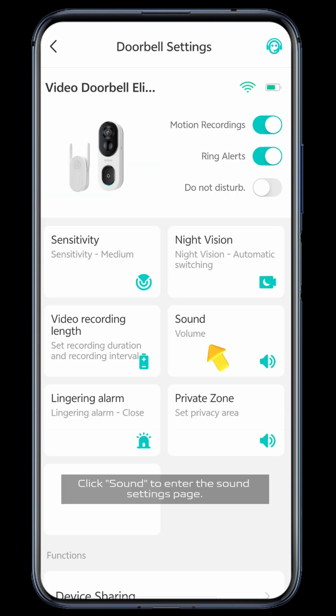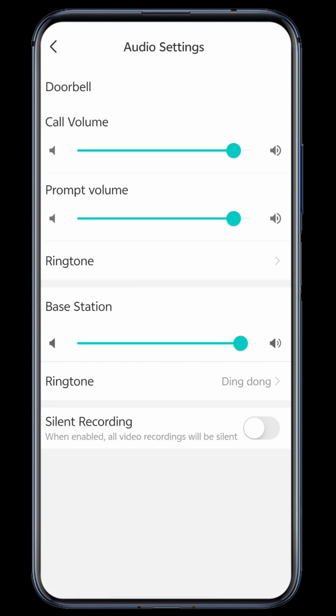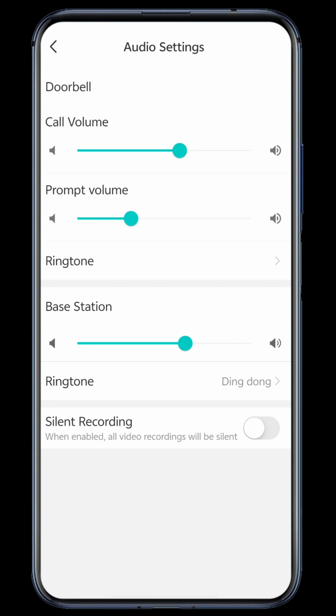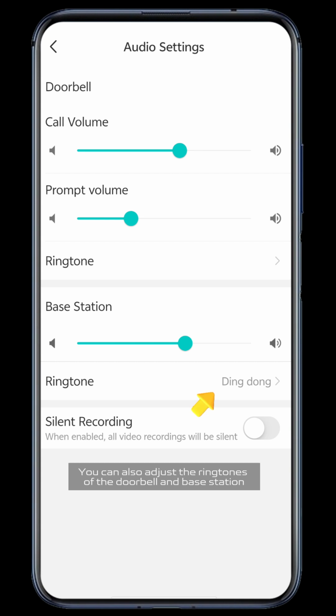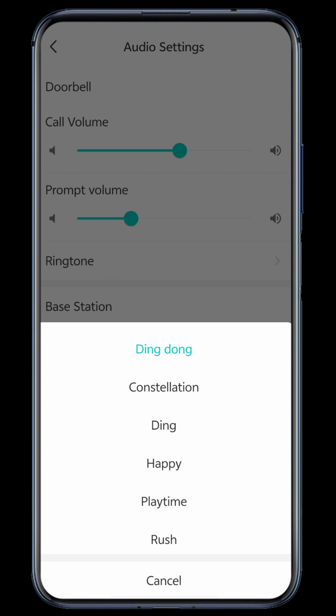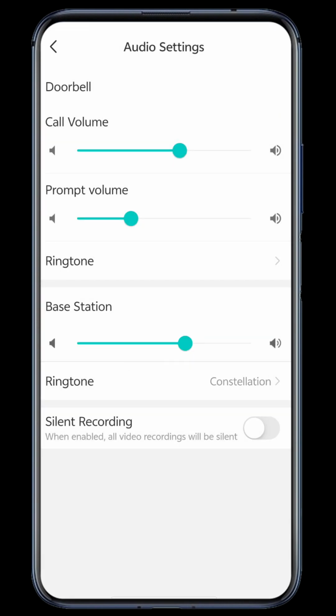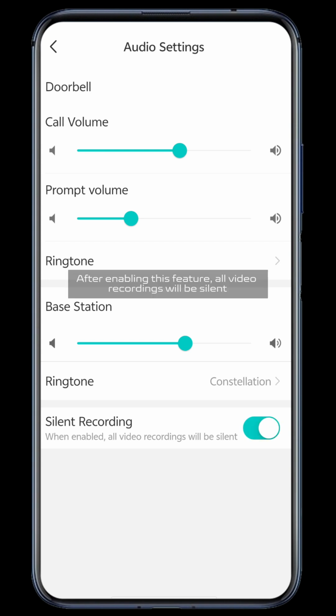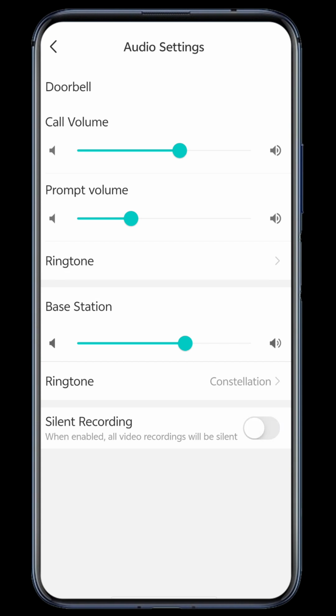Click Sound to enter the sound settings page. You can freely adjust the doorbell's call volume, ringtone volume, and base station's volume. You can also adjust the ringtones of the doorbell and base station. Clicking this button can turn the silent recording feature on or off. After enabling this feature, all video recordings will be silent.